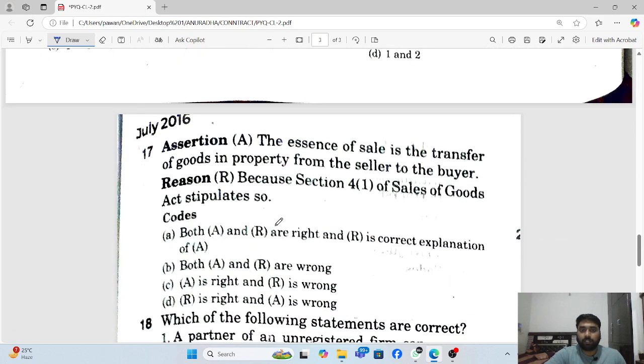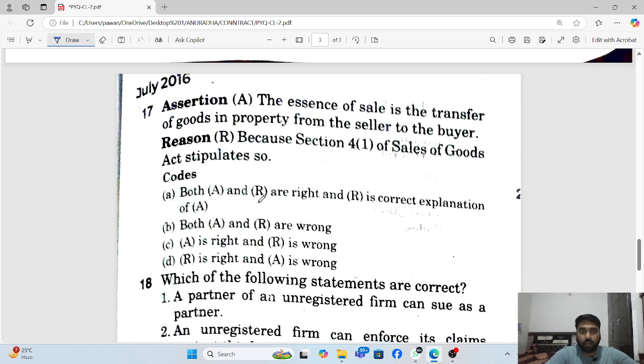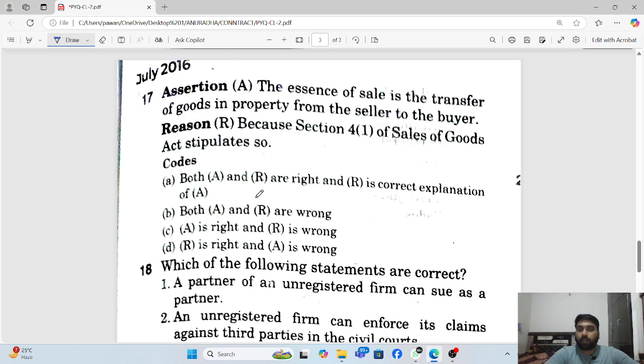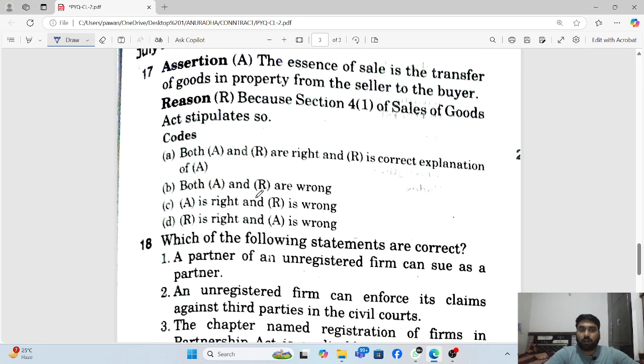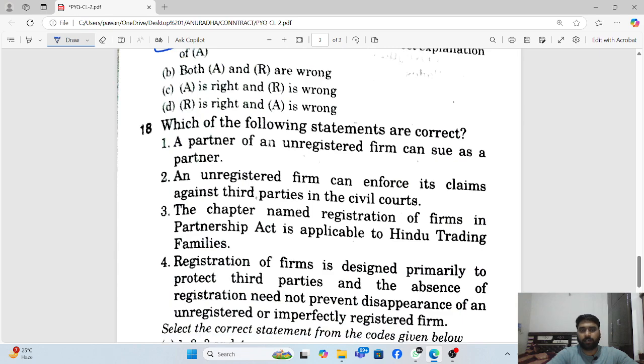Last page we come to in today's class. The question is: the essence of sale is the transfer of goods and property from seller to buyer. Transfer of goods, yes, this is right. It is a simple, direct statement of Section 4 sub-section 1.